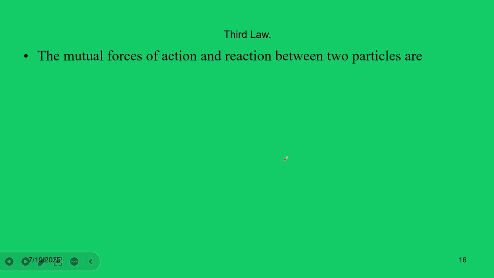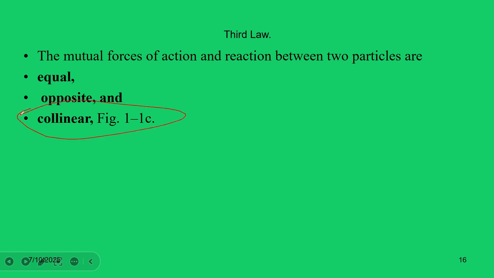From here, we consider Newton's third law. This concept says the mutual forces of action and reaction between two particles are equal in magnitude but opposite in direction, and they must be collinear. That means the reaction forces of the object must exist on the same line, either on the x-axis, the y-axis, or along the z-axis.